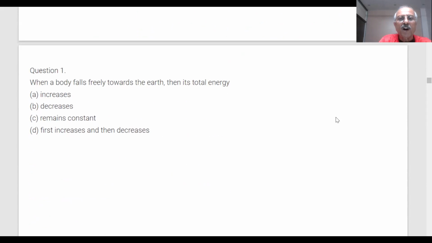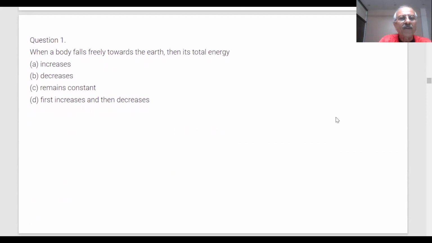Coming to question number 1, it is on the screen. Question 1 says, when a body falls freely towards the earth, then its total energy. Consider a body falling towards the earth, students. When a body falls freely towards the earth, then its total energy increases, decreases, or remains constant. Think about everything, and then you will answer the question, students.